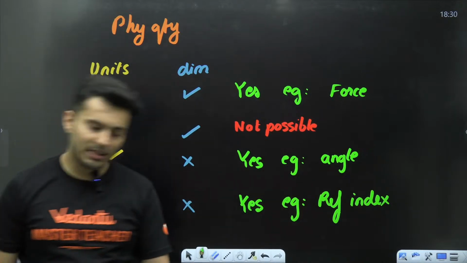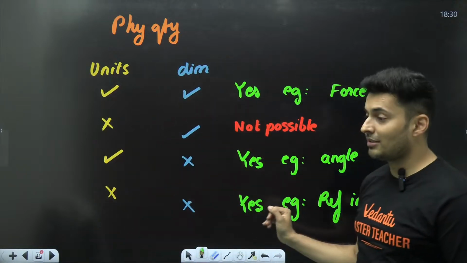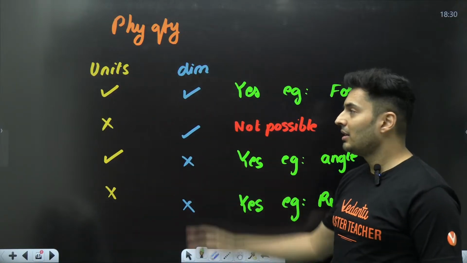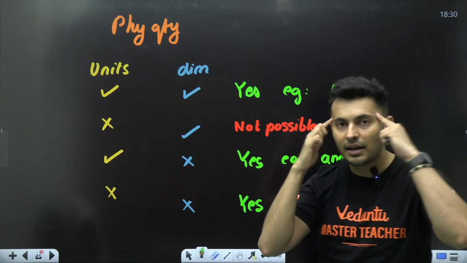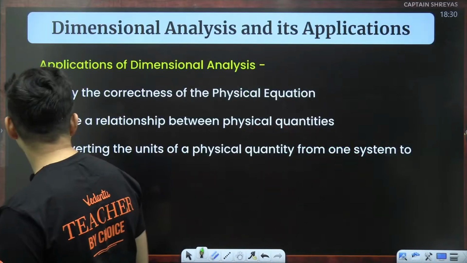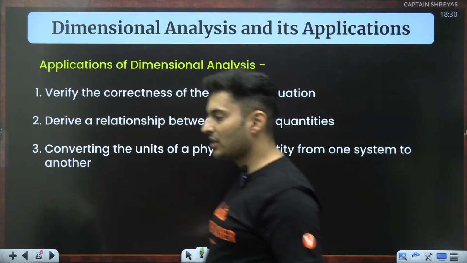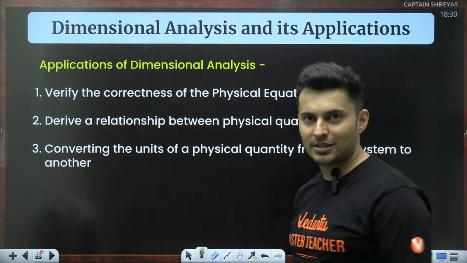Everyone got it? So a lot of you made a lot of mistakes, but after this problem, I'm pretty sure the difference between what is a unit and what is a dimension is there in your head. Yep, very good. Now, what is the application of dimensions? Let's learn that. That is the last part of today's session.